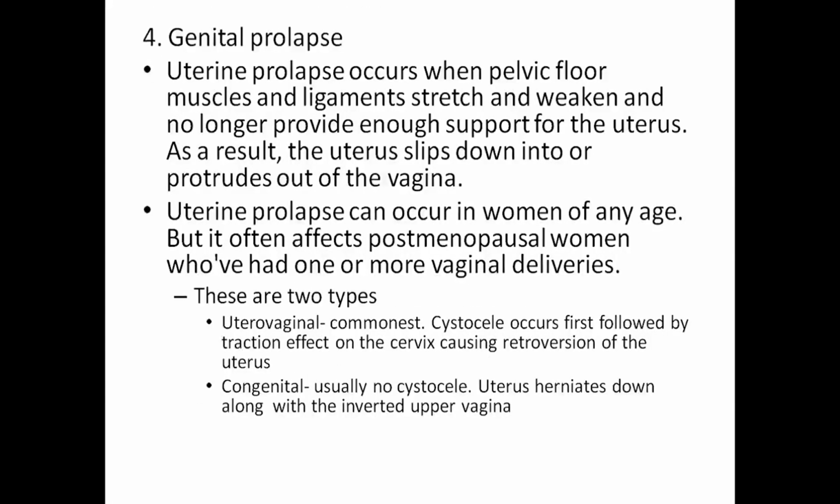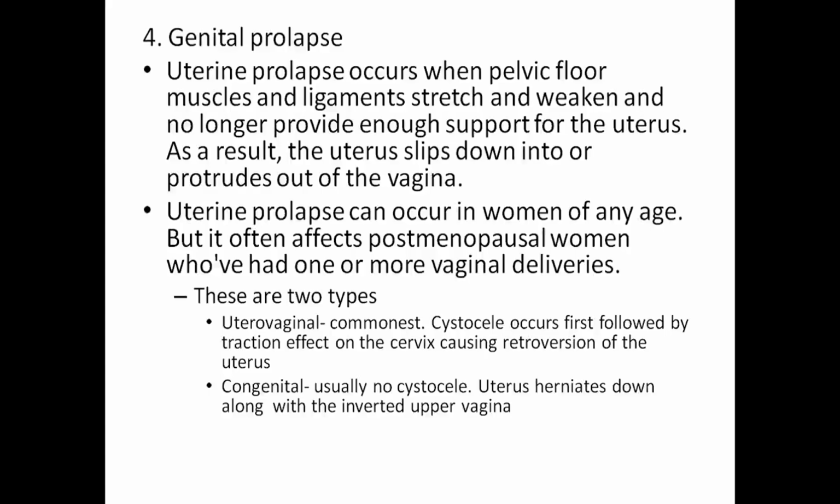Genital prolapse. Uterine prolapse occurs when the pelvic floor muscles and ligaments stretch and weaken and no longer provide enough support to the uterus. As a result, the uterus slips down into or protrudes out of the vagina. Uterine prolapse can occur in any woman of any age, but it often affects postmenopausal women who have had one or more vaginal deliveries.